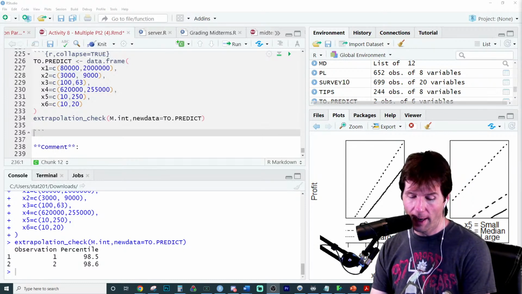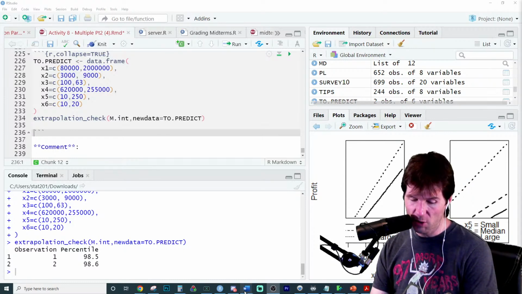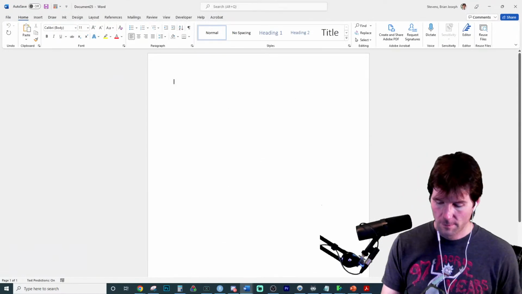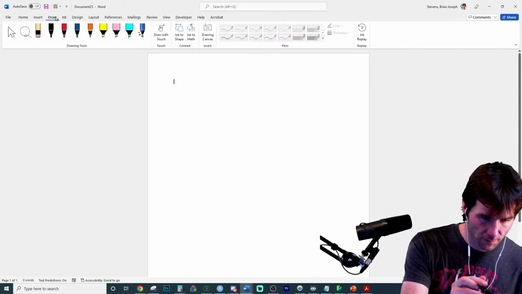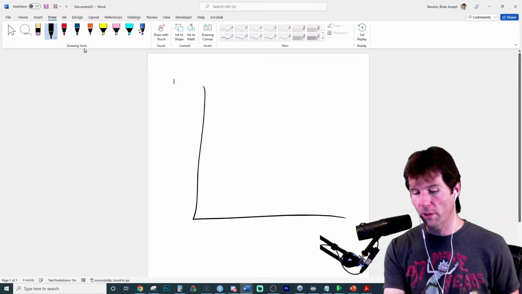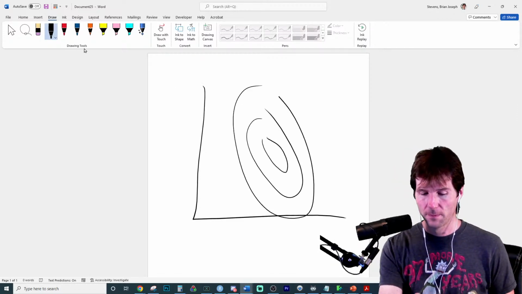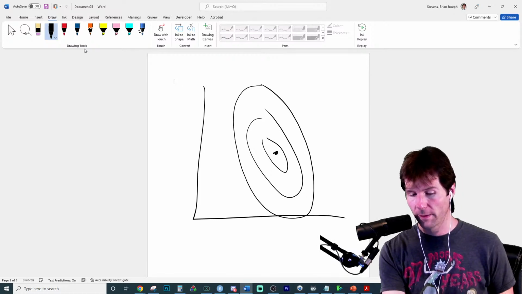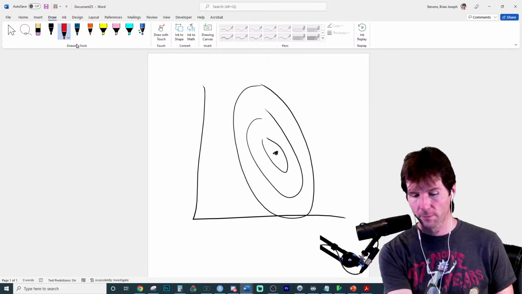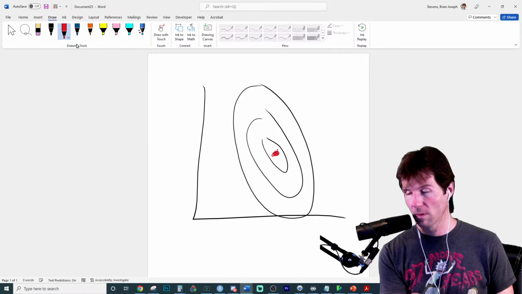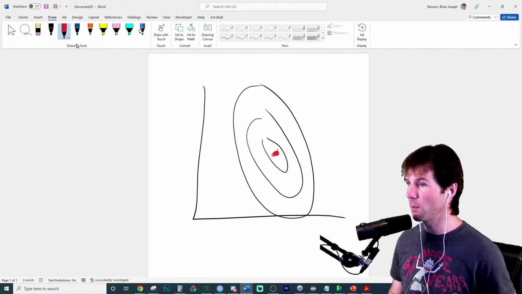So, what do these represent? If you think about our x's as a cloud of space, it would be very hard to draw the multivariate sense, but it might look something like this. That value right there at the center, this red dot, is meant to represent what in a multivariate space?